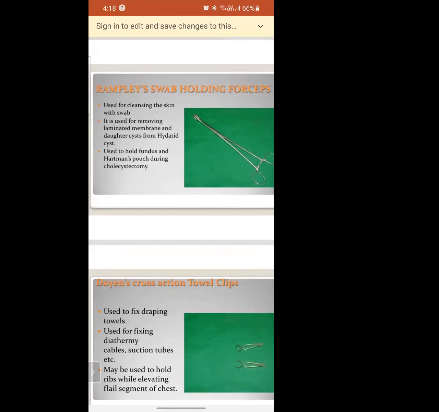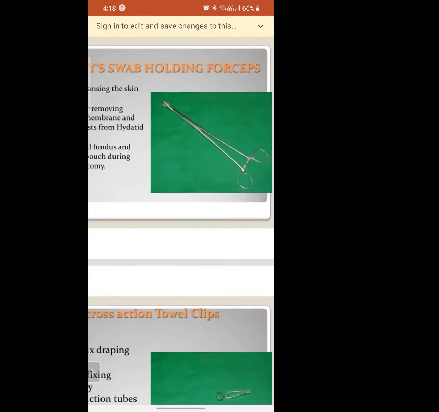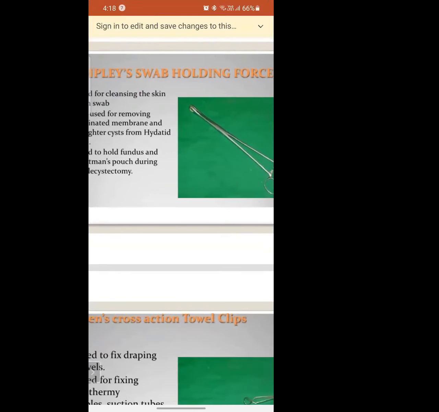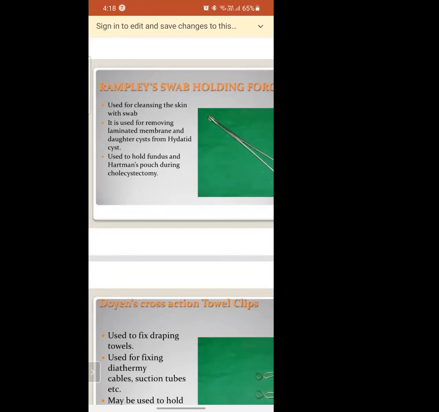So this is the swab holding forceps. Can you see? The tip will have small teeth which will help you to hold the cotton swabs. By that tooth you will hold the cotton swab for cleaning purposes.